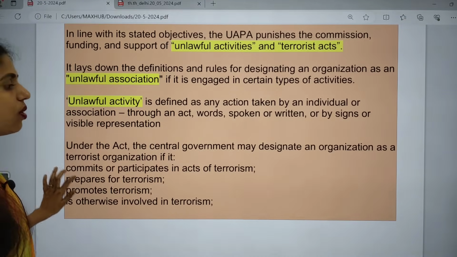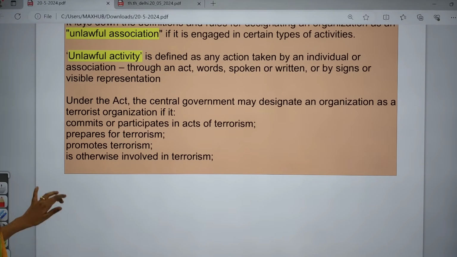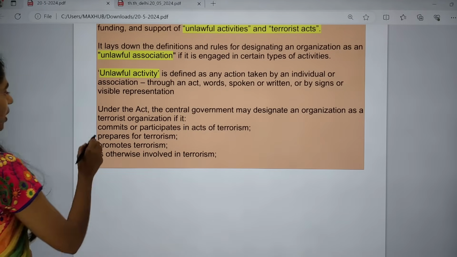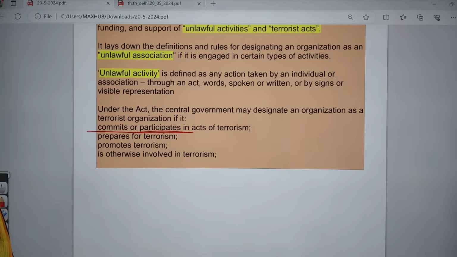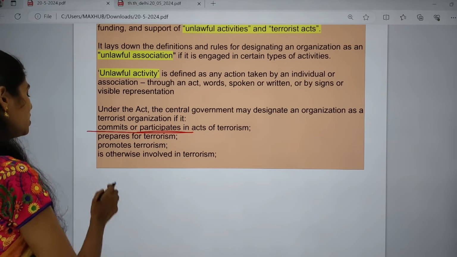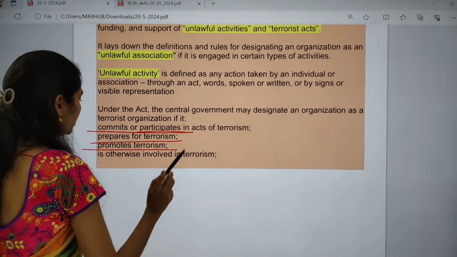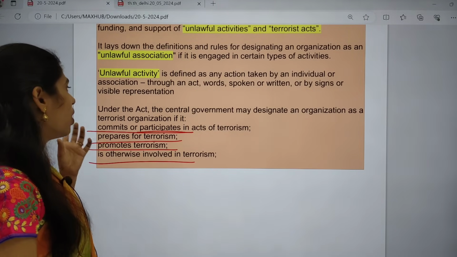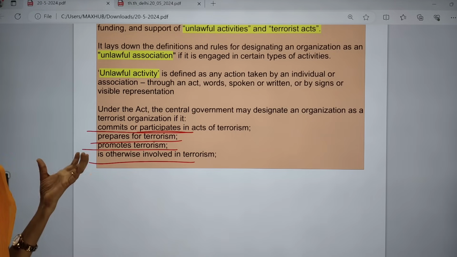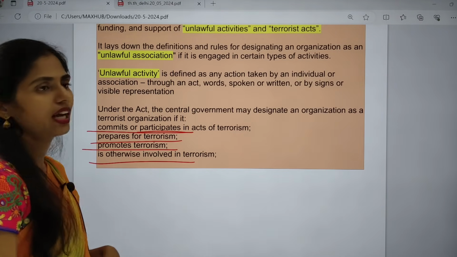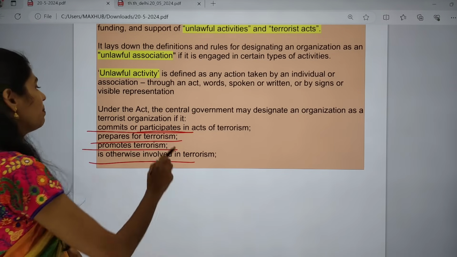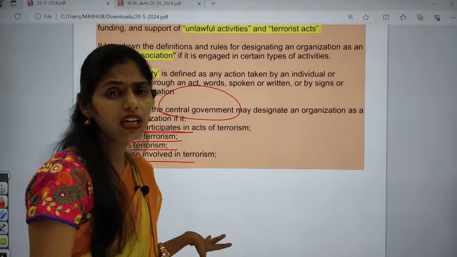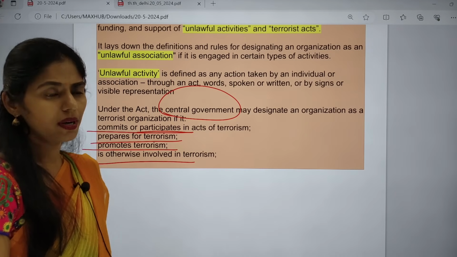Under this Act, the central government may designate any organization as a terrorist organization, but they have to meet certain criteria. The criteria are: if it commits or participates in acts of terrorism, if it is preparing for terrorism, promoting terrorism, or is otherwise involved in terrorism. If any organization or individual is involved in these activities, they can be declared a terrorist organization by the central government. So the entire power is given to the central government under this UAPA. These are some important articles that appeared in today's Hindu newspaper.